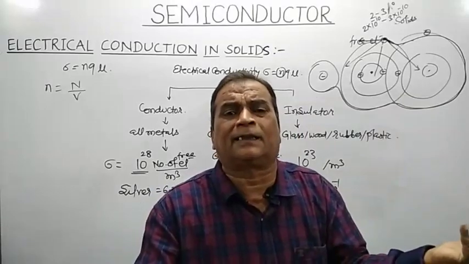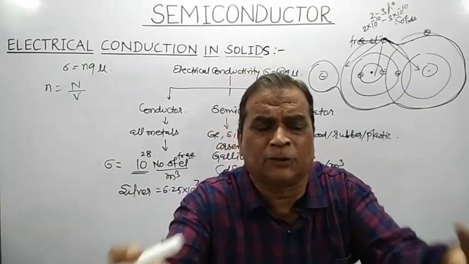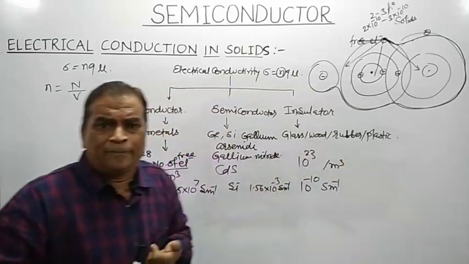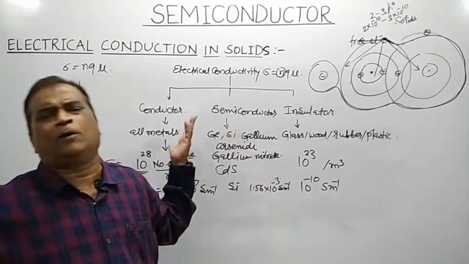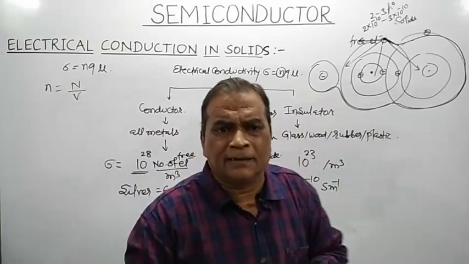You can tailor the electrical conductivity as per your desire, so semiconductors can be used in a large number of electronic gadgets.